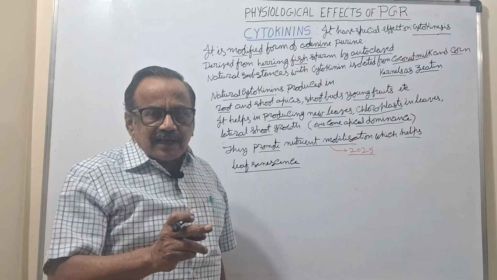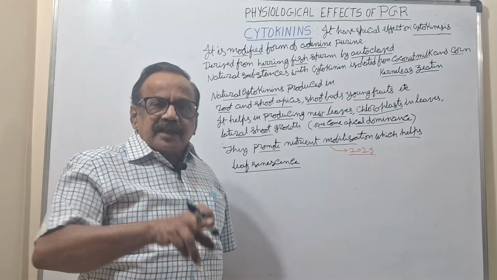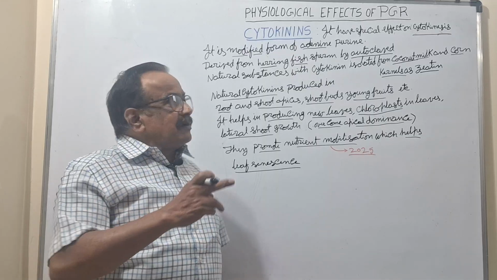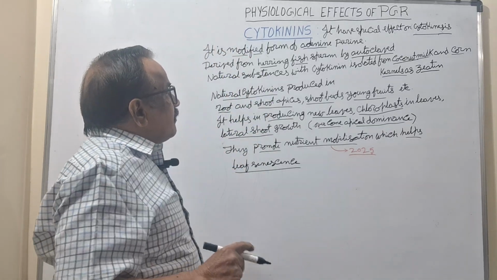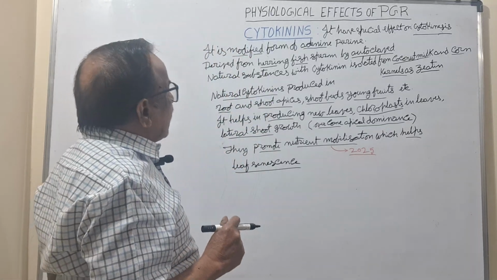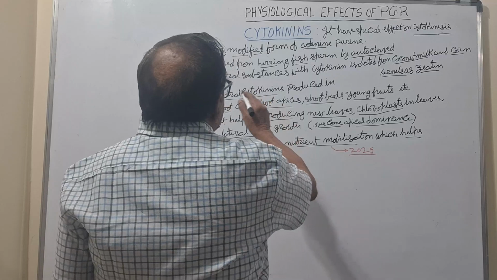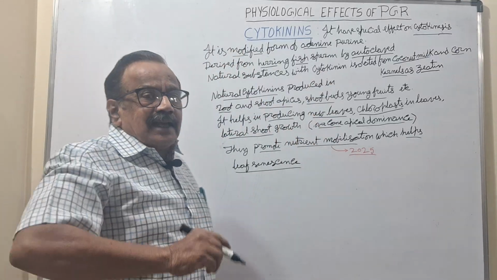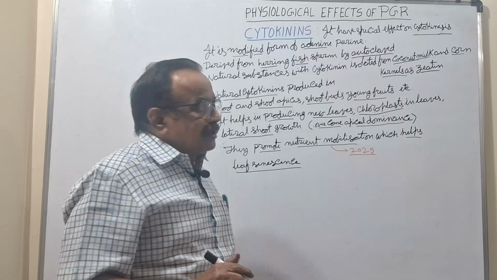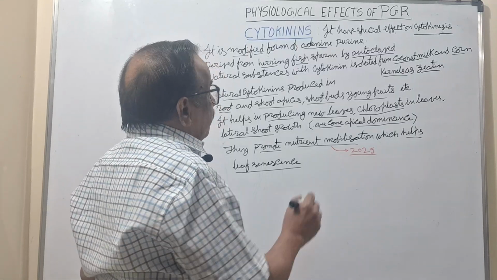From that DNA, they extracted the cytokinin and gave the name kinetin. Again he gave one more word there, that is autoclaved.